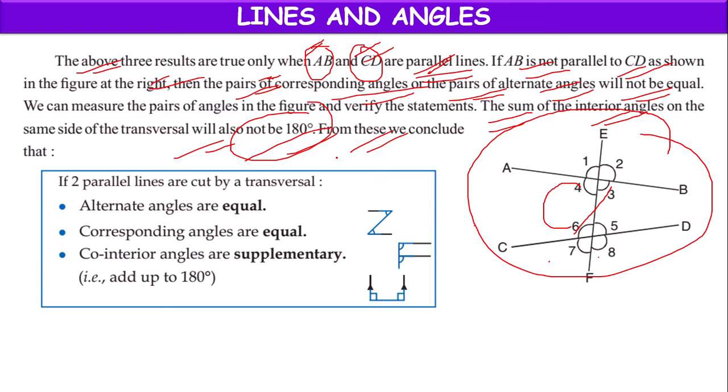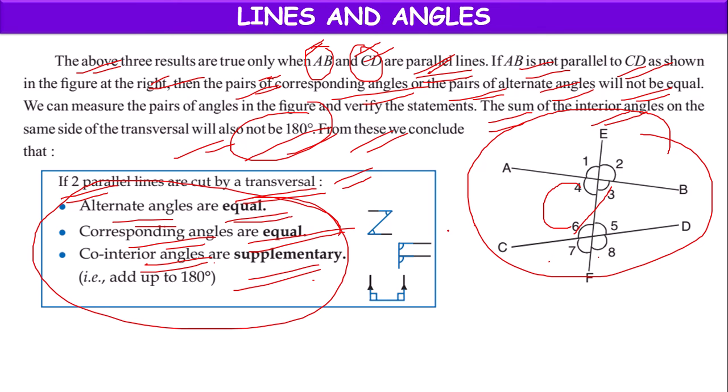So from this we can conclude, if two parallel lines are cut by a transversal, alternate angles are equal, corresponding angles are equal, co-interior angles are supplementary. These are not applicable for non-parallel lines. Alternate angles are equal, and we can check them by the letter Z. If they are in the form of letter Z, they are alternate angles. If they are in the form of letter F, they are corresponding angles. If they look like letter C, they are supplementary.